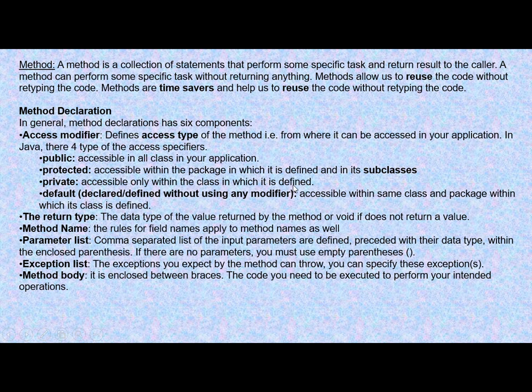Then here we have default. Default means if you don't write any access modifier for your method, then that will be considered as default and that will be accessible within the same class and package within which the class is defined.